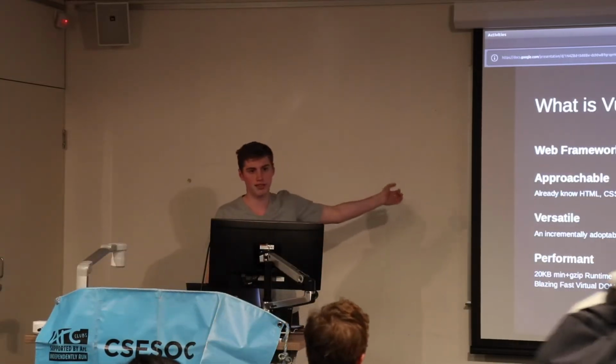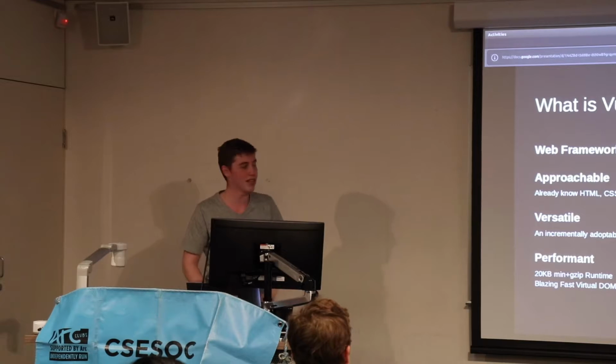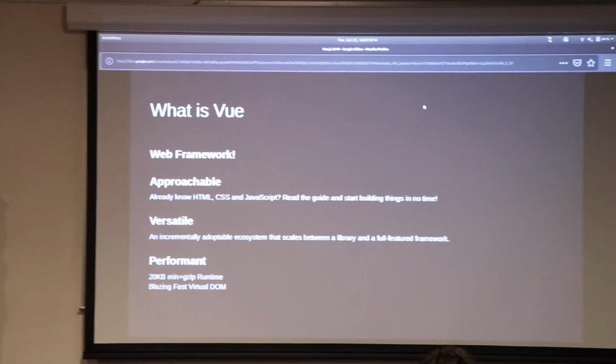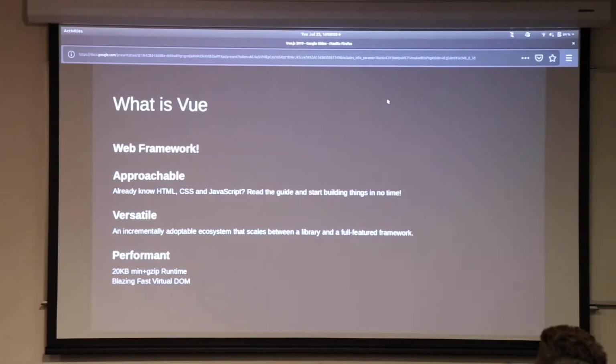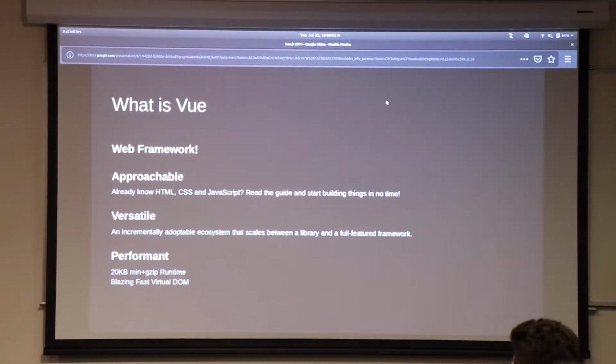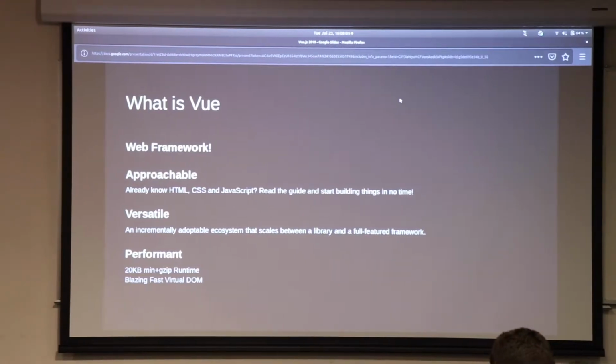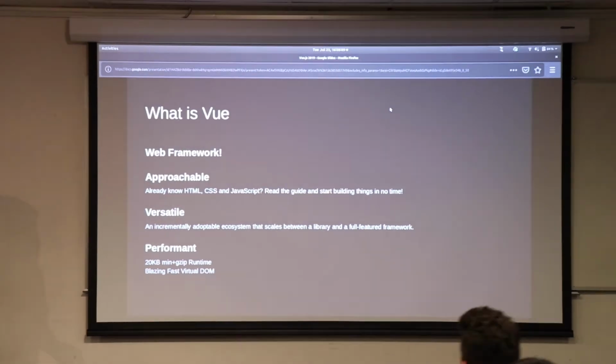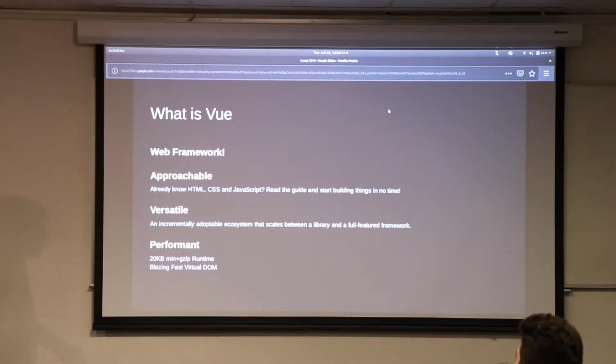So what is Vue? In case you didn't read the event description or have no idea, that's fine. Vue is a web framework, which basically means that instead of you having to deal with writing JavaScript yourself or writing raw HTML yourself, Vue helps you do that. It helps you do things like, if I want to request some data from a web server periodically and then have it update my website all the time, it makes it significantly easier to do that. If you want to do something like even just having the data on a website, making a simple calculator, those sorts of things, Vue makes that so much easier.